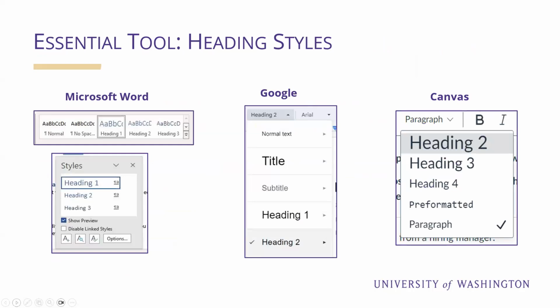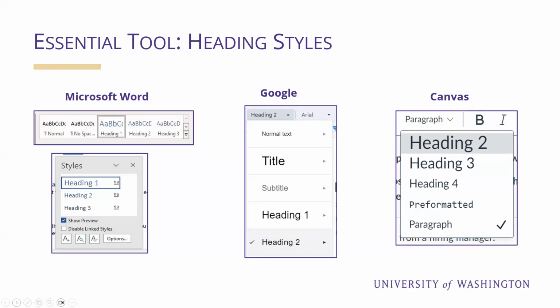Essential tool: heading styles. All authoring platforms have tools for creating structured headings. These are typically called styles. On this slide, I have partial screenshots showing what these tools look like in Microsoft Word, Google, and Canvas. These tools are always located where the styling options are. Typically, you'll use heading 1 for titles, heading 2 for main headings, and heading 3 for subheadings. Keep it simple for basic course content.